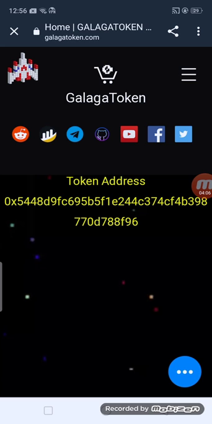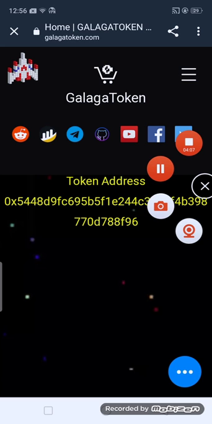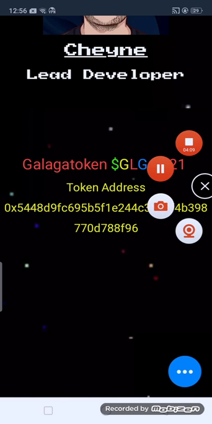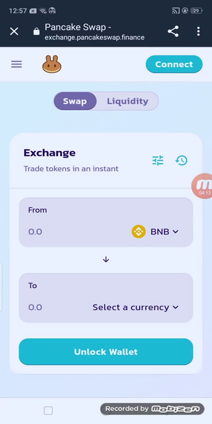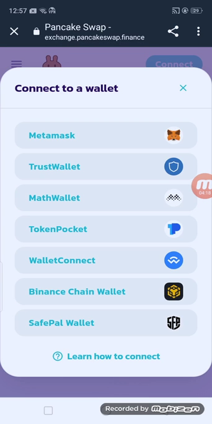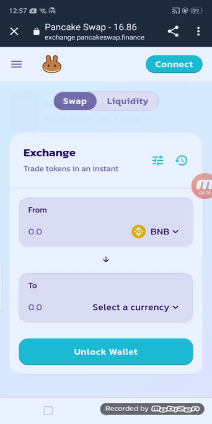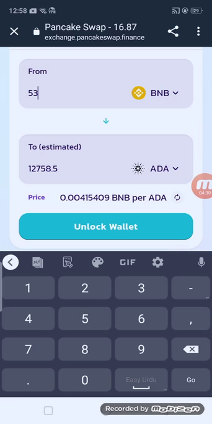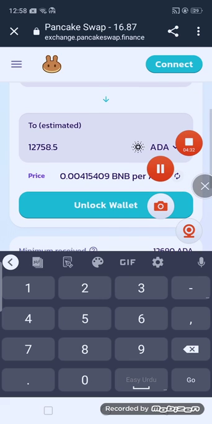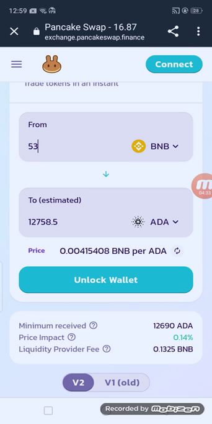How to buy: click on the PancakeSwap option. I will open it in front of you. All you have to do is paste the contract. Then it will connect to Trust Wallet, shown in front of you. I have told you the full details about this site, so you have to check from here.